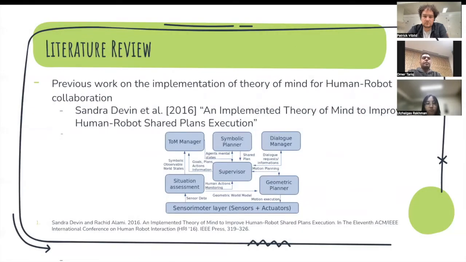Sandra Devine presented a system that allows estimating and maintaining mental states of other agents concerning not only the environment, but also the state of goals, plans, and actions in the context of human-robot shared plan execution. In this study, the estimated mental states concern not only observable information about the environment, but also the state of current and previous goals, plans, and actions. These mental states are then taken into account during the execution of a shared plan in order to reduce unnecessary communication and produce less intrusive behavior of the robot.